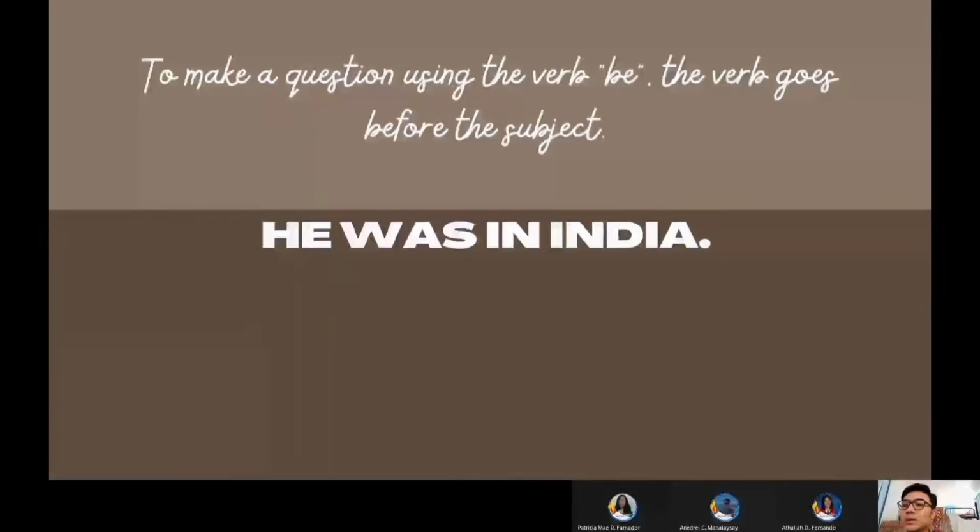Now, Miss Patricia, could you care to give us a sentence, a question with a be verb? Yes, sir. Okay, go ahead. Is my shirt beautiful? All right. So, is my shirt beautiful? That is the be verb. My shirt, the subject, and beautiful, a complement to the subject.